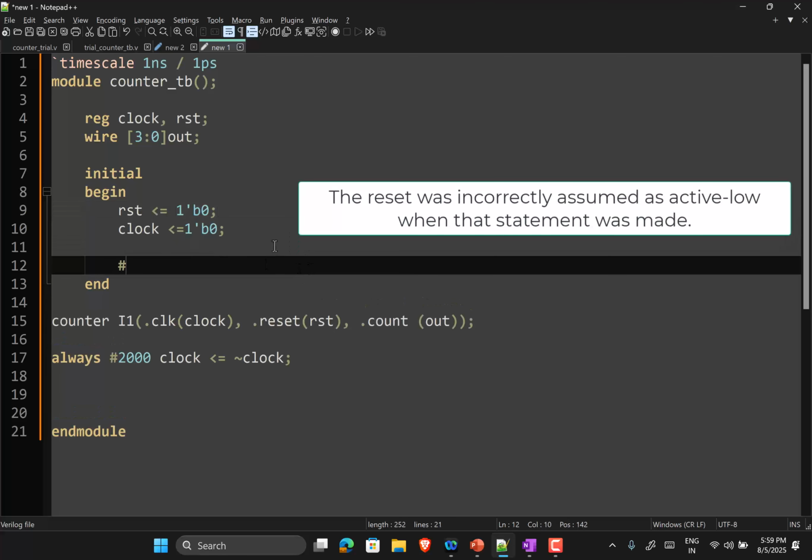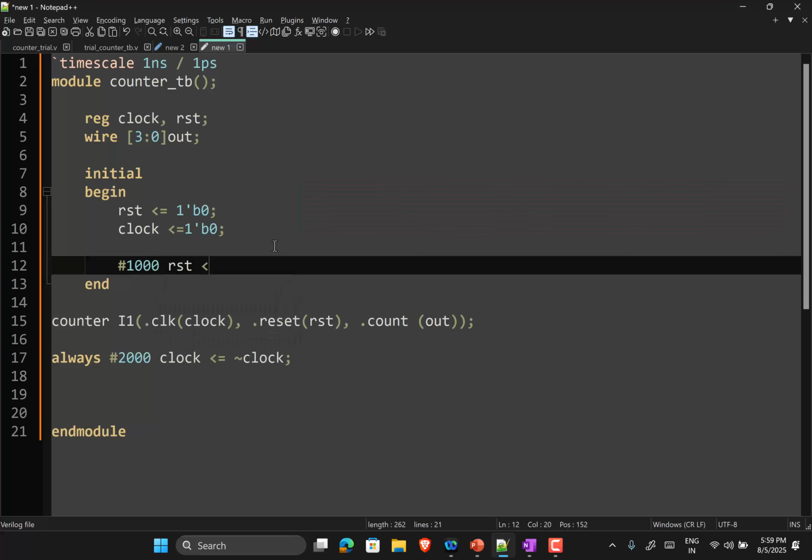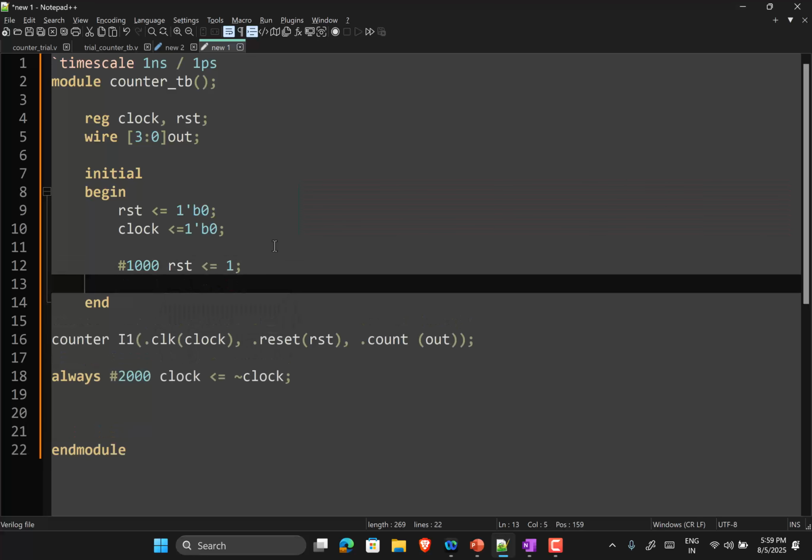So say you wait for 1000 nanoseconds and make your reset equal to 1. For the first 1000 nanoseconds, your reset is 0. After that, the reset becomes 1. And then at 2000 nanoseconds, the clock will start switching, and you will be able to see the out going as 0, 1, 2, 3, etc.